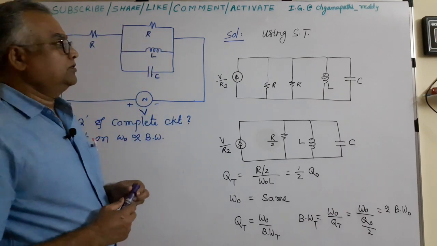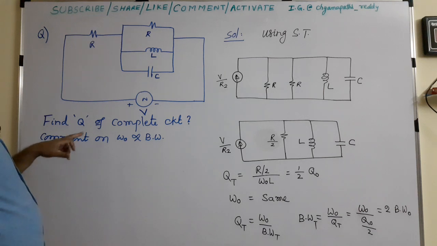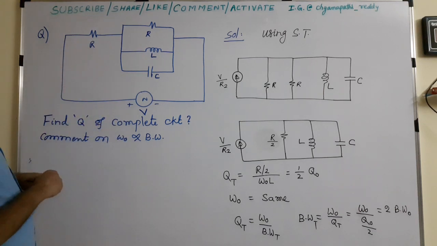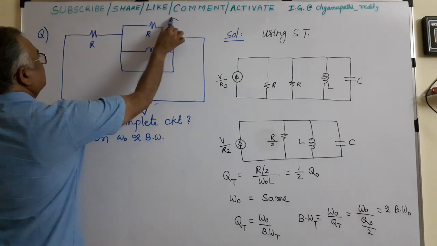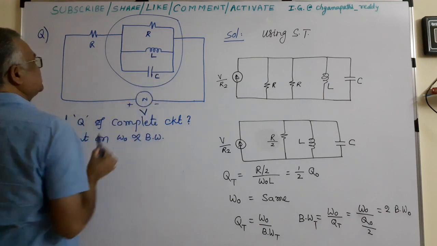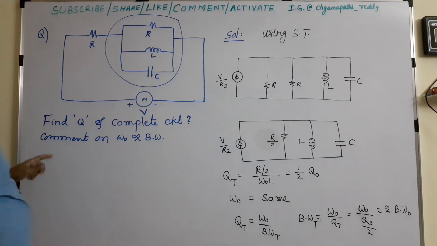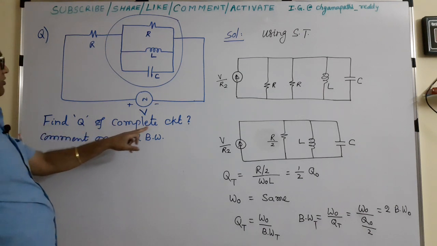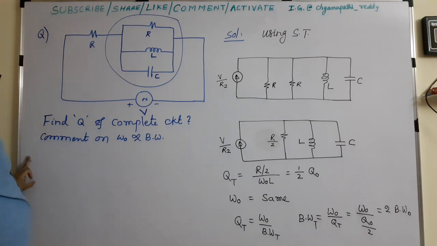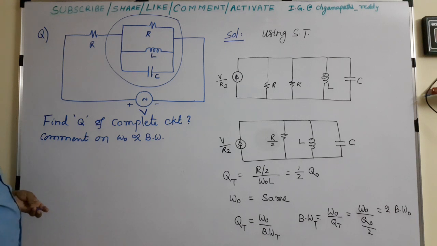Today's problem is, look at this: a voltage source in series with resistor R, then there is another parallel RLC. This is a parallel RLC in series with a resistor and voltage source. Find the quality factor of the complete circuit and comment on the resonant frequency and bandwidth.